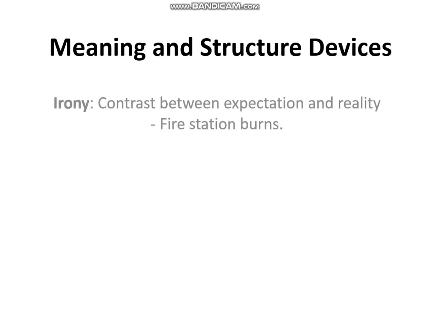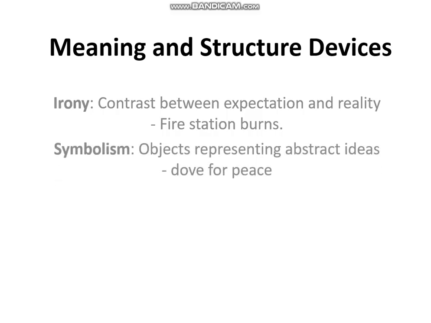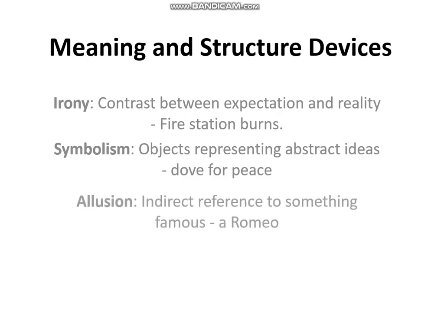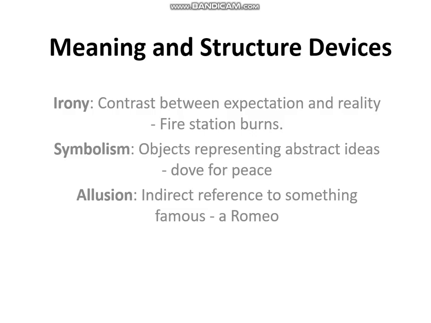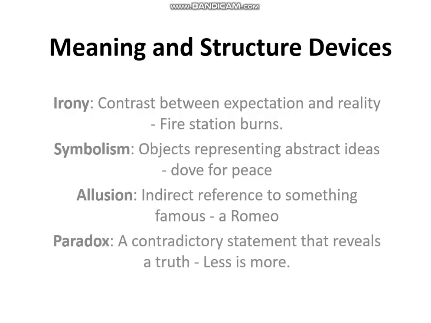After this, meaning and structure. According to structure and meaning, what are the figures of speech? Irony, contrast between expectation and reality. Fire station burns. How is it possible? Next, symbolism, objects representing abstract ideas, dove for peace. And allusion, indirect reference to something famous, Romeo. Romeo, you know, a famous character of William Shakespeare.